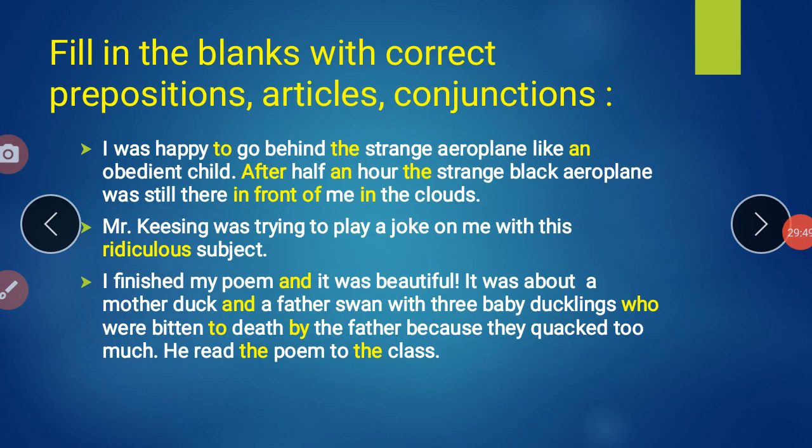I was happy to go behind the strange aeroplane like an obedient child. To go, that is another preposition, कहाँ जा रहे हो उसके लिए. The strange aeroplane. Why? Because the aeroplane is giving the strange impact. An obedient child. An obedient child.